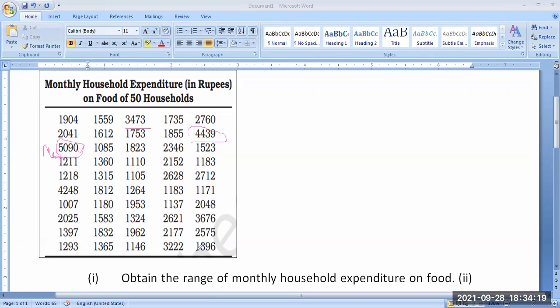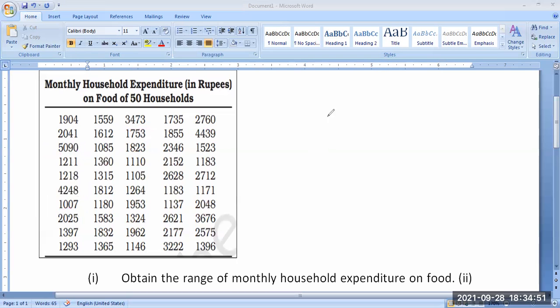Less than 1,000, any number is there? No number is there. So 1,000 to 1,100, any number is there? You check. 1,007 is there. Yes, sir. 1,085 is there, but it is more than 1,007. So 1,007 is the minimum value. Am I correct? Yes, sir.